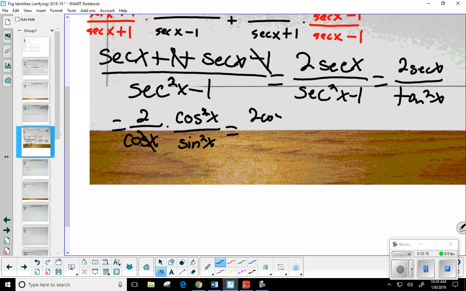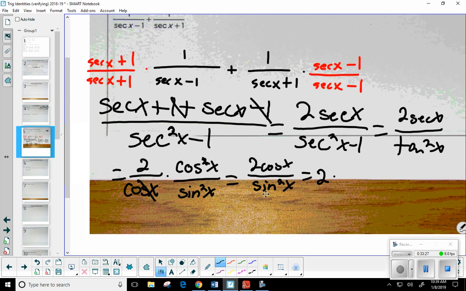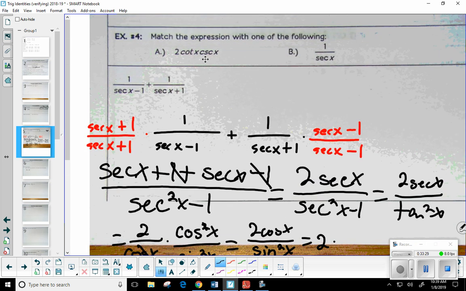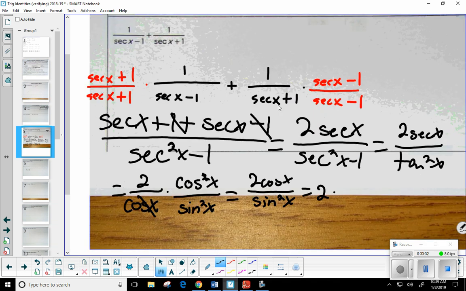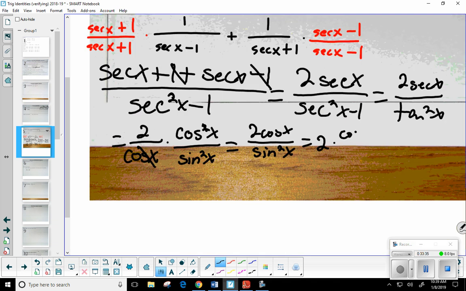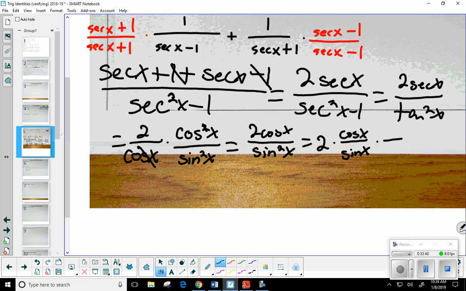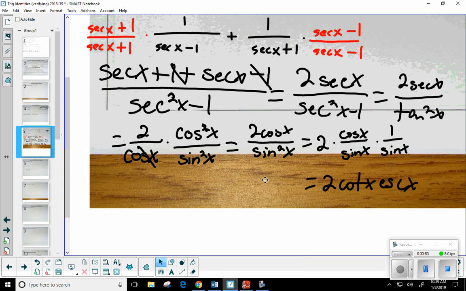So let's see. The cosines canceled, so we have 2 cosine over sine squared. Now, always be thinking about your destination. Hold on one second, man. Because we've got cosine over sine squared, and we somehow have to make that look like cotangent cosecant. So she says cosine over sine times 1 over sine. All she did was separate it using multiplication. That is exactly right. Perfect.